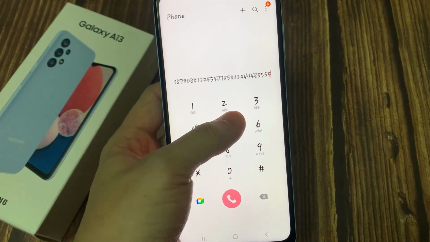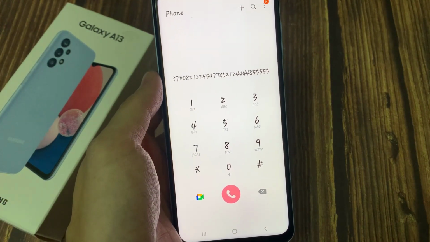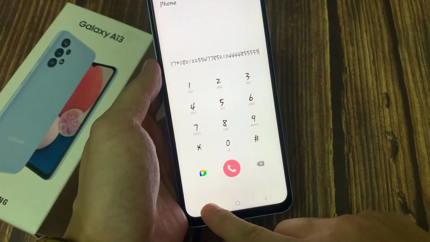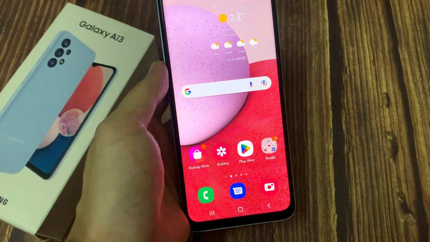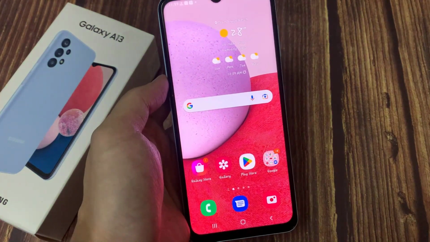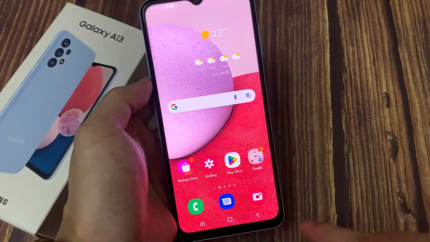Hi everyone. In this video, we're going to take a look at how you can enable or disable play sound for keypad tabs in the phone app on the Samsung Galaxy A13. On the home screen, open up the phone app.